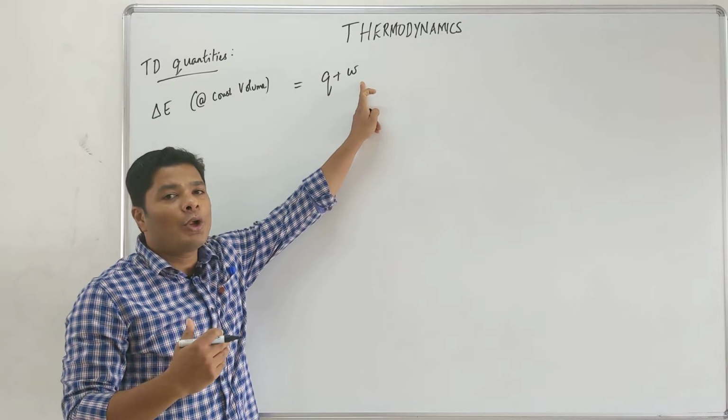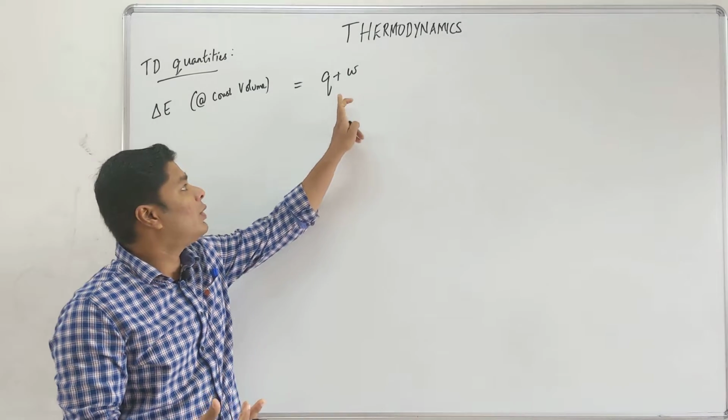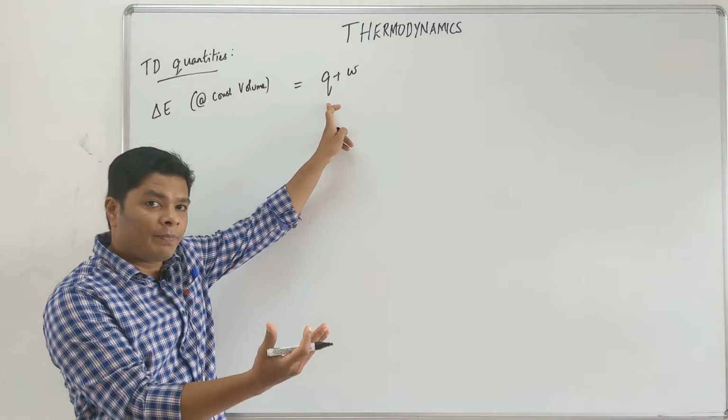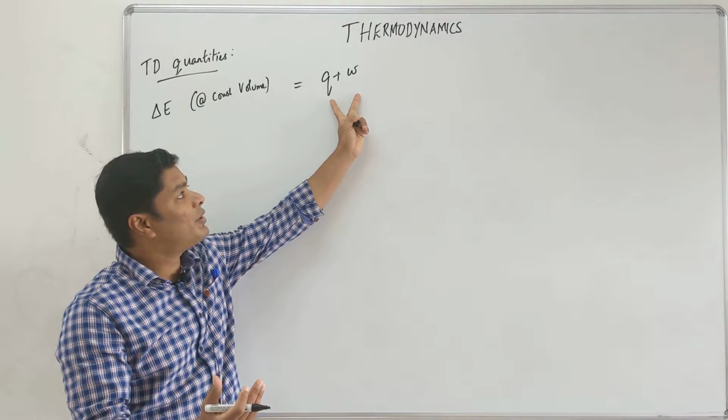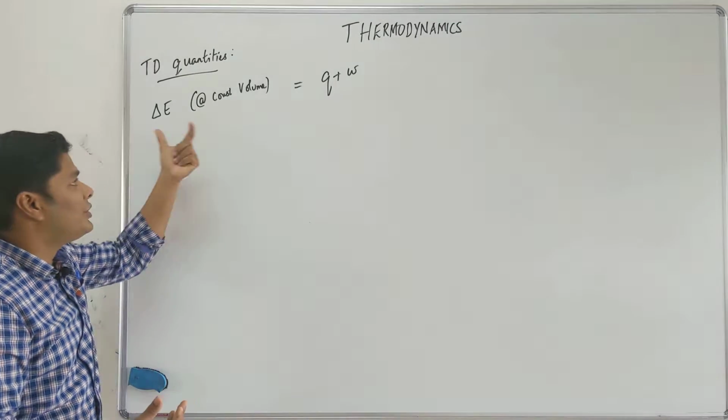For example, you are going to a neighbor's house, you are walking a longer distance. What will happen to Q? It changes a lot. Accordingly, Q will change. If you walk a long distance, the work done by you is a lot. So the summation of these two is going to be your internal energy change.